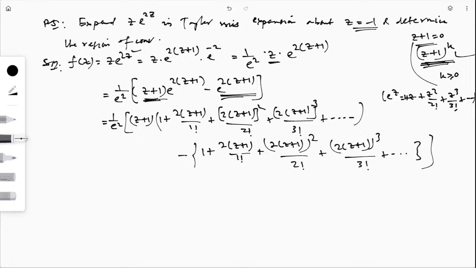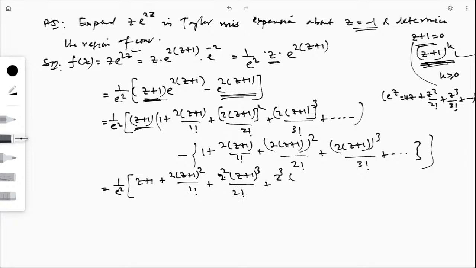Then bracket closed. If I simplify this, I can write 1 by e square, then I will multiply z plus 1 in each term. So this will be z plus 1 plus 2 times (z plus 1) whole square by 1 factorial. Then plus 2 square (z plus 1) whole cube by 2 factorial.